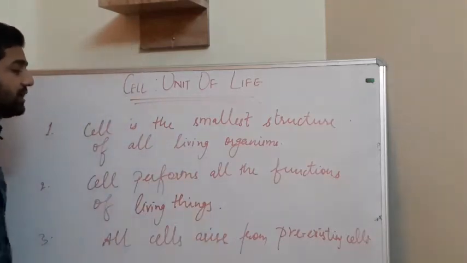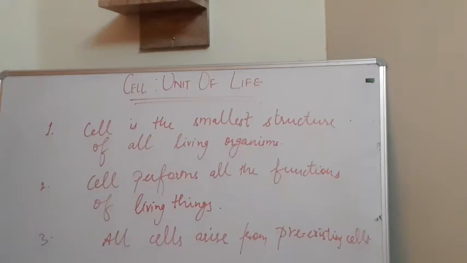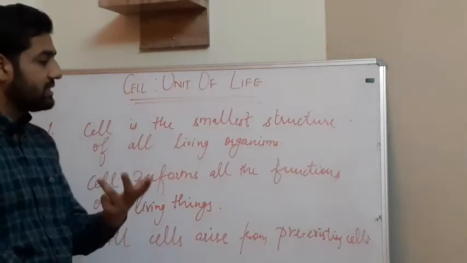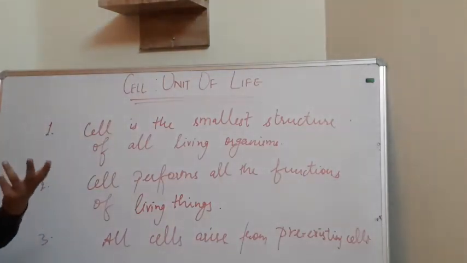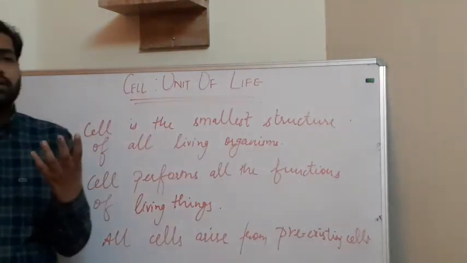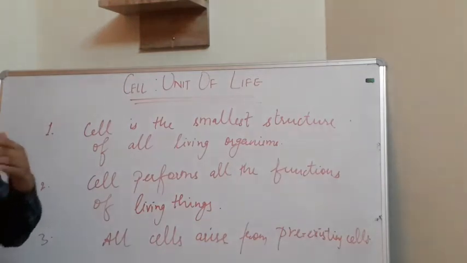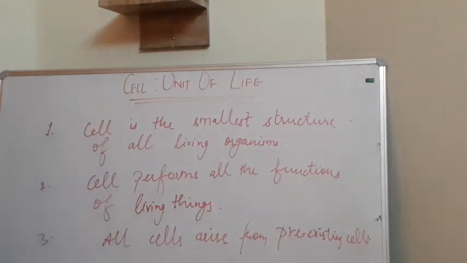Any function, any kind of secretion, any kind of food preparation, is performed by the cell itself. If there is movement of a muscle, or production of food in the leaves of plants, or an animal moving from one place to another, every function is performed by the cell.